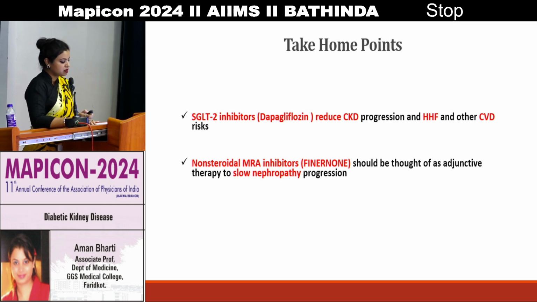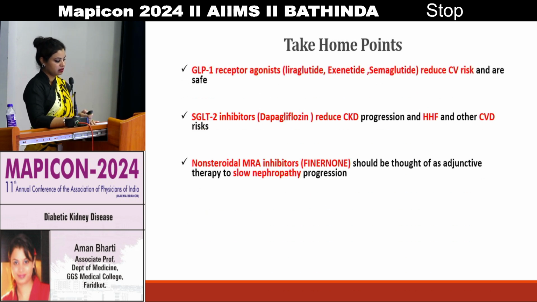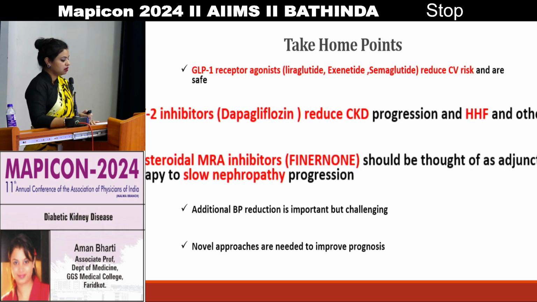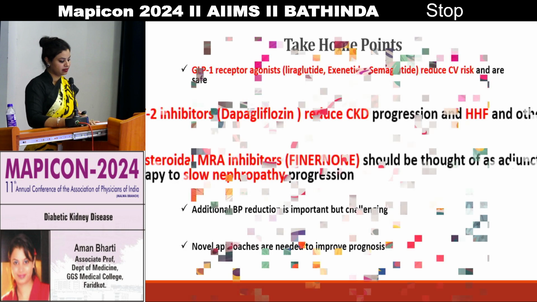The non-steroidal MRA, already discussed, that is finerenone, should be thought of as an adjuvant therapy to slow nephropathy progression. GLP-1 receptor agonists like liraglutide, exenatide and semaglutide also reduce cardiovascular risk and are safe. Additional BP control is very important but challenging, and novel approaches are really needed to improve the prognosis. So here I end my slides, and thank you all for your patience in listening.